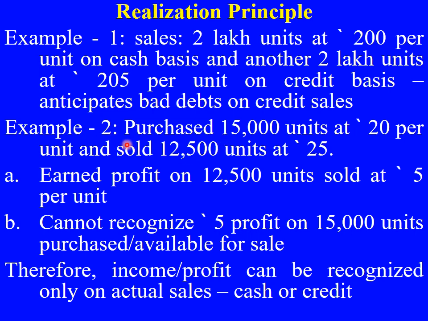See one more example. Purchased 15,000 units at 20 per unit and sold 12,500 units at 25. How many goods have been purchased here? 15,000 units of goods have been purchased at 20 rupees, so we will record that. But how many goods have been sold? 12,500 units. So we will earn profit on 12,500 units, not on 15,000 units. So we need to record sales of 12,500 units into 25 rupees. That is what we're going to record, not on 15,000 units. This is the concept of realization.